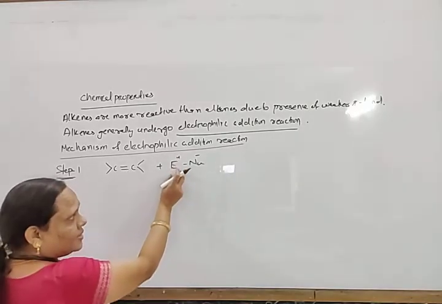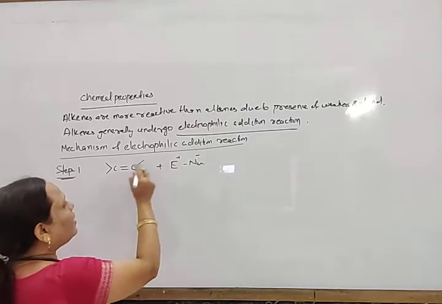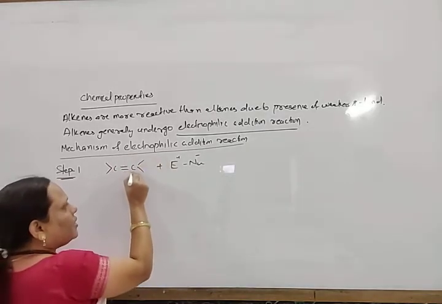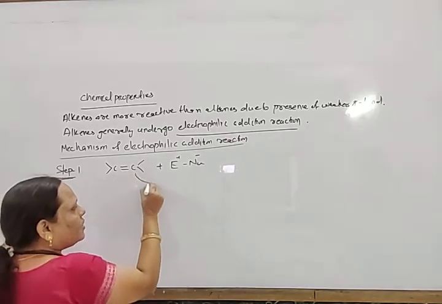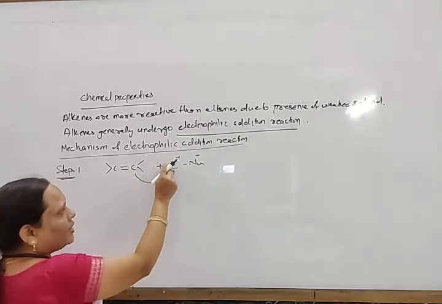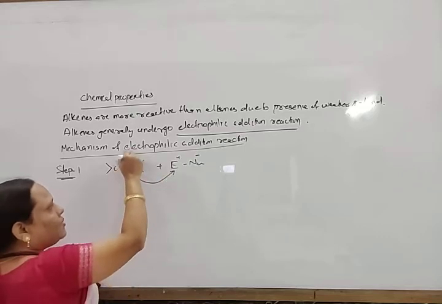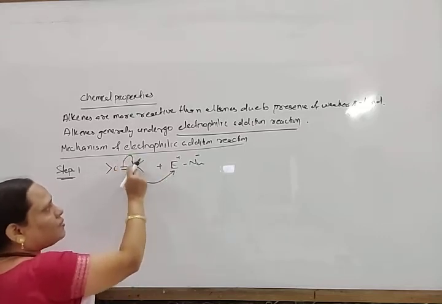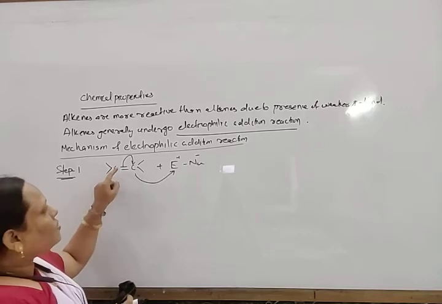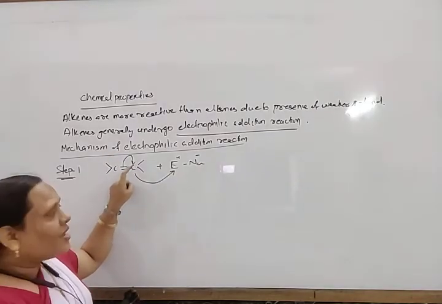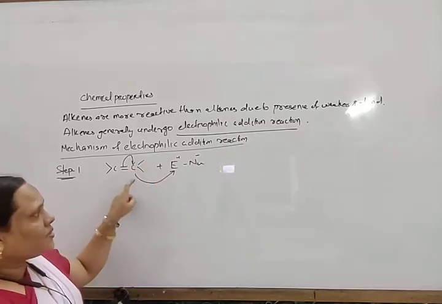In this way, it generates an electrophile and a nucleophile, and at the same time the electron cloud attacks the electrophile, attacks the carbon, and the bond also shifts towards that carbon. The electron pair shifted towards one carbon. This carbon carries the negative charge, and the other has the positive charge.